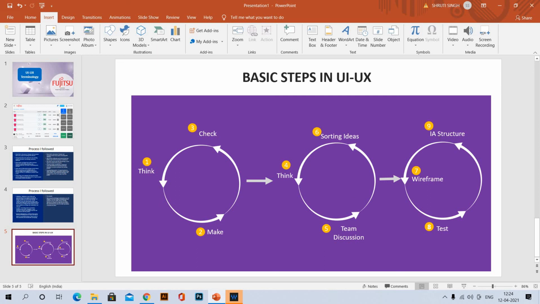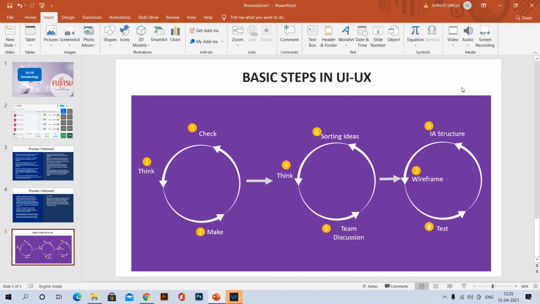Then create the IA structure, information architecture structure, where content should be navigated. This is a very basic structure, and once users follow this structure, then only can they get more involved in their project, and that is how your project will go in the right direction.